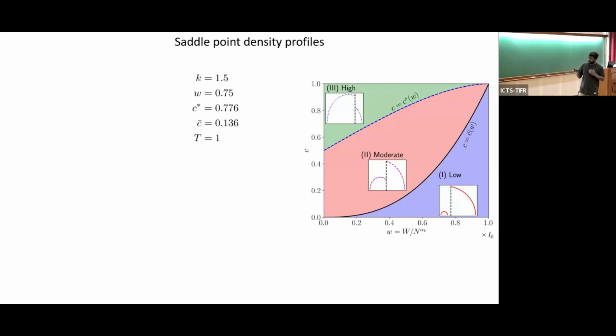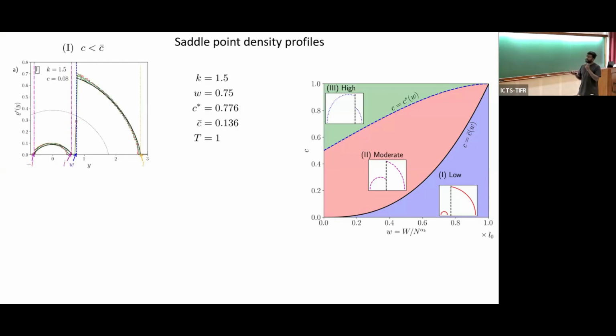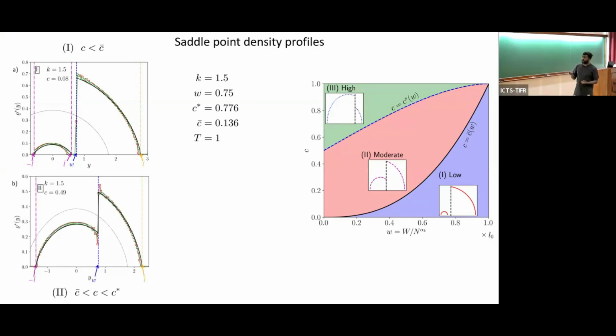However, when there is some finite amount of particles on the left of W, you'll find a droplet forming at the bottom of the harmonic trap. And if you keep adding particles, you'll find that the droplet expands.